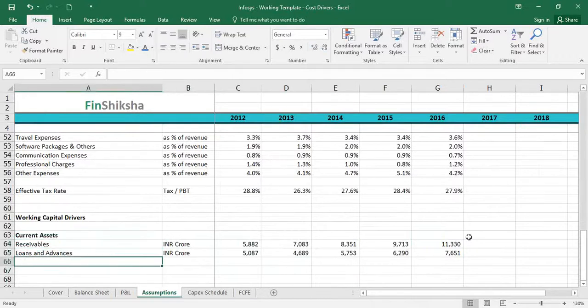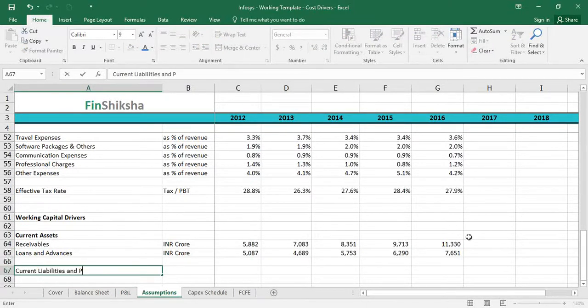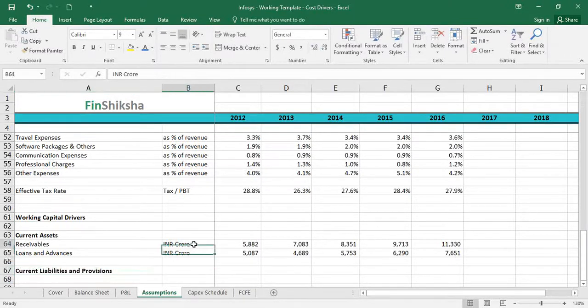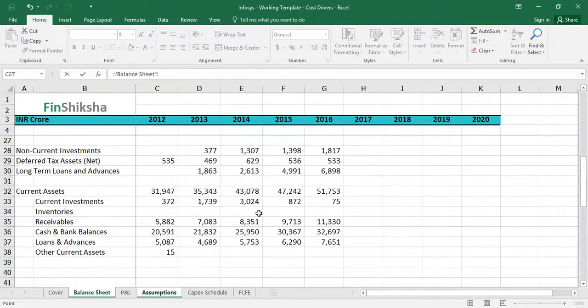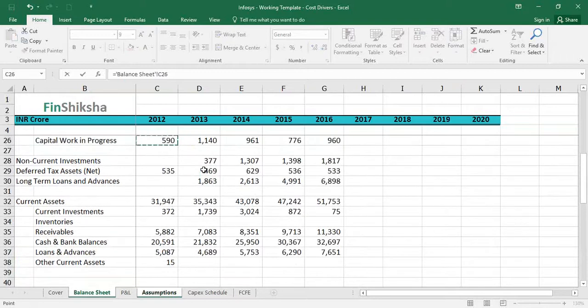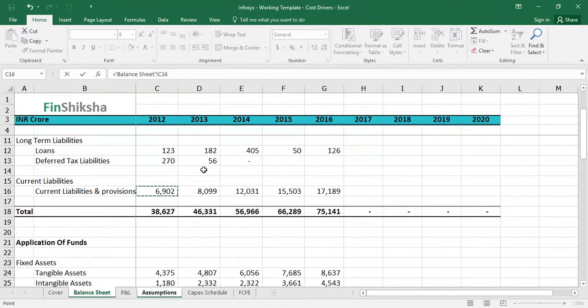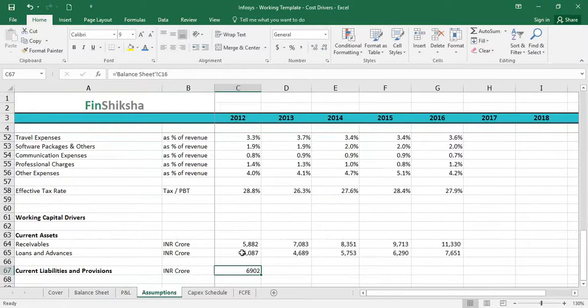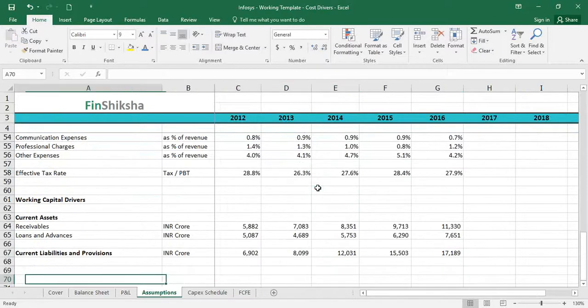Now we're going to look at the data for current liabilities, and for current liabilities, we've just clubbed everything together. Current liabilities and provisions. And this is also in crores, and I can just directly link it to the balance sheet, current liabilities and provisions number. There's only one line item there, so we can just link it straight away and drag it to the right side, right? And that's my current liabilities and provisions number.